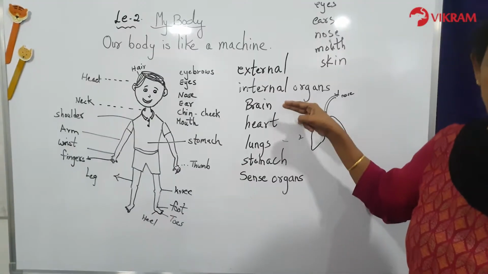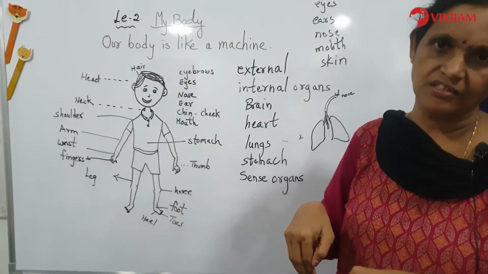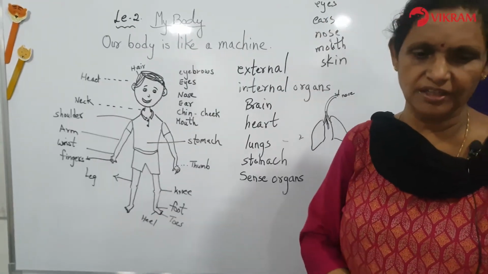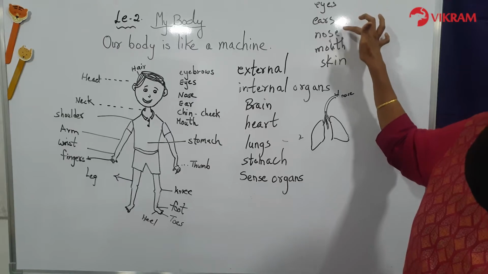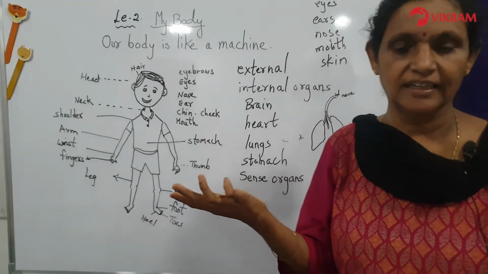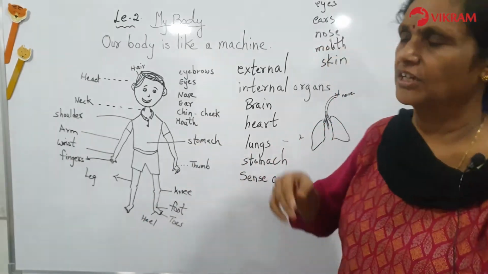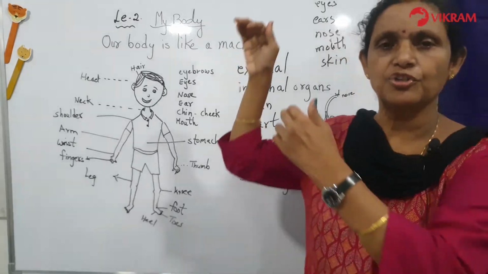The brain, the heart, lungs and stomach are called the internal body organs. That means they are inside the body. What are the 5 sense organs? Eyes, ears, nose, mouth and skin. These are the sense organs. Instead of mouth you can say tongue also. Tongue also can be taken. So what should you do?